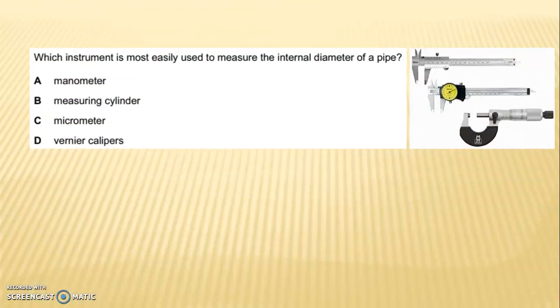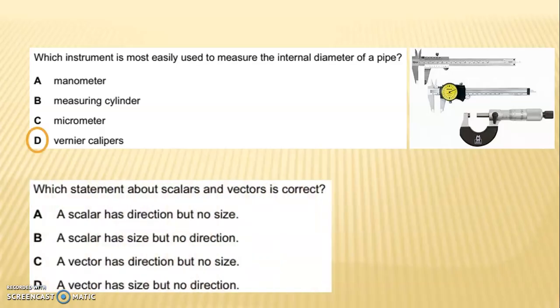Next question is, which instrument is most easily used to measure the internal diameter of a pipe? A. Manometer. B. Measuring cylinder. C. Micrometer. And D. Vernier calipers. Answer is D. Vernier calipers.